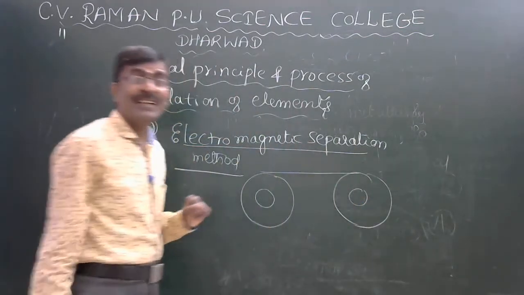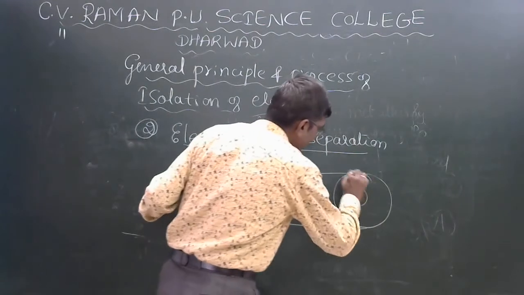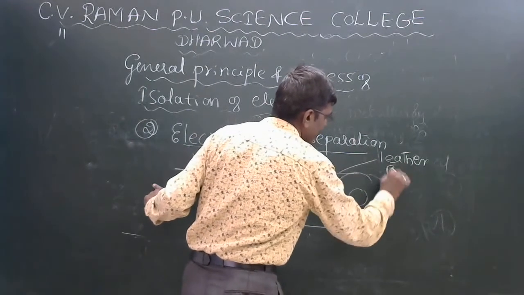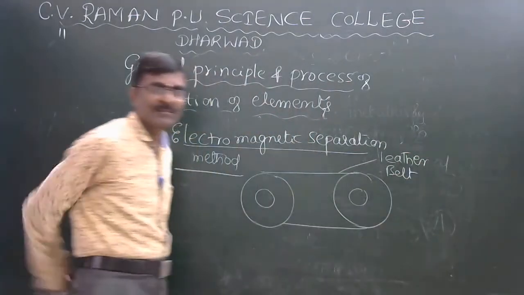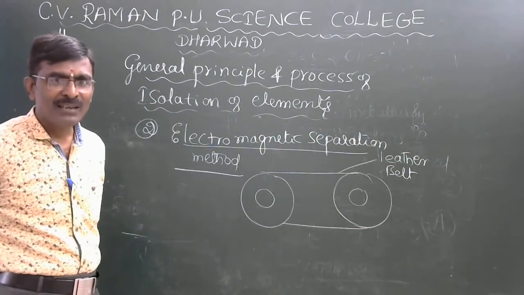This is a leather belt, or conveyor belt.